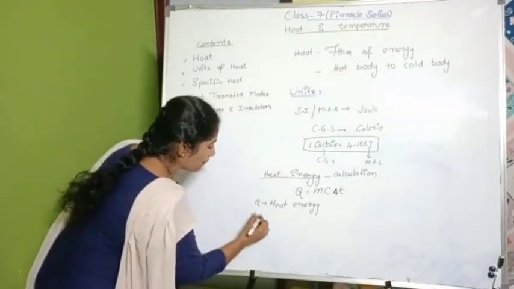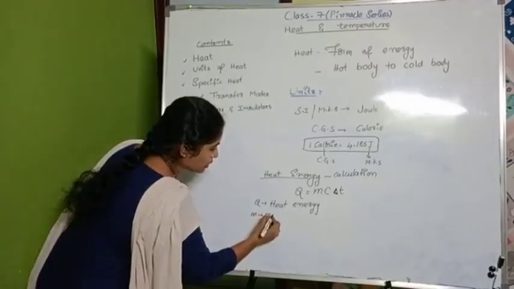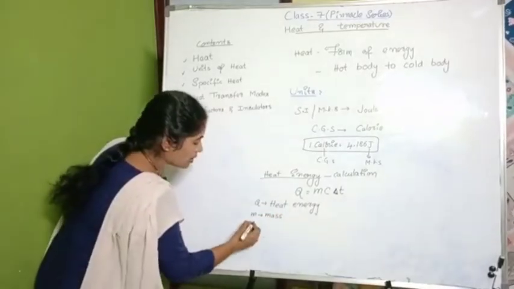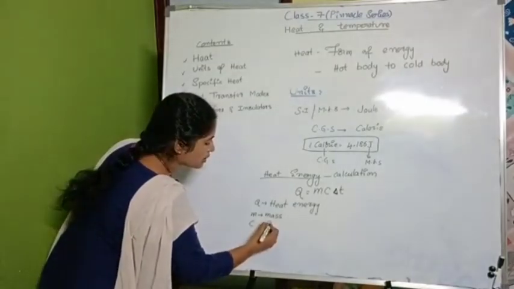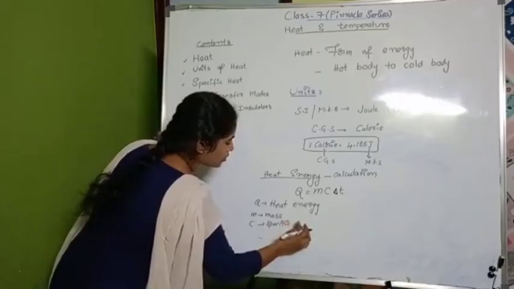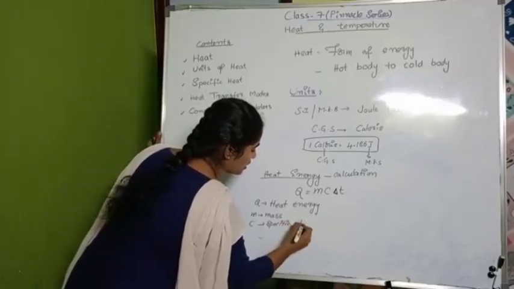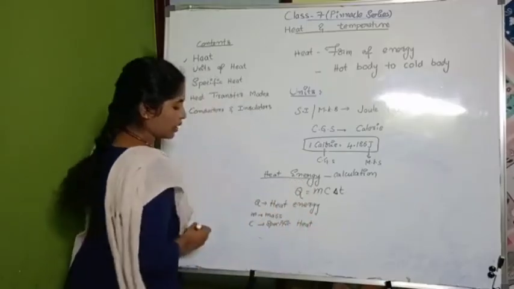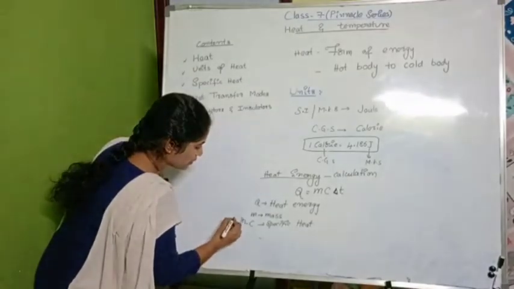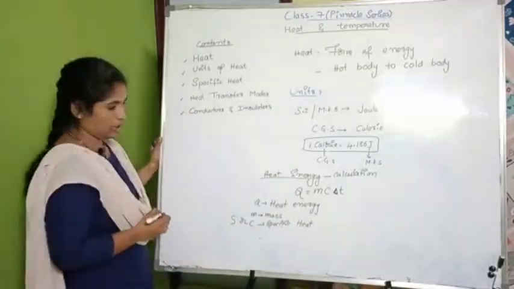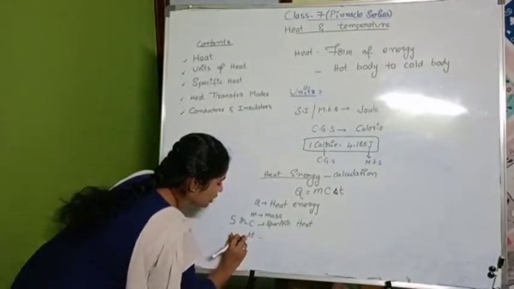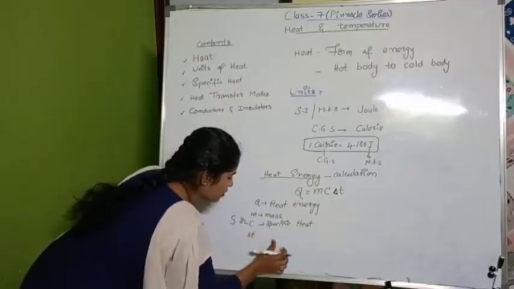M is mass, the mass of a body or matter. C is specific heat, and we also represent it as S. So we can represent specific heat as C or S. Delta T: what is the meaning of delta?